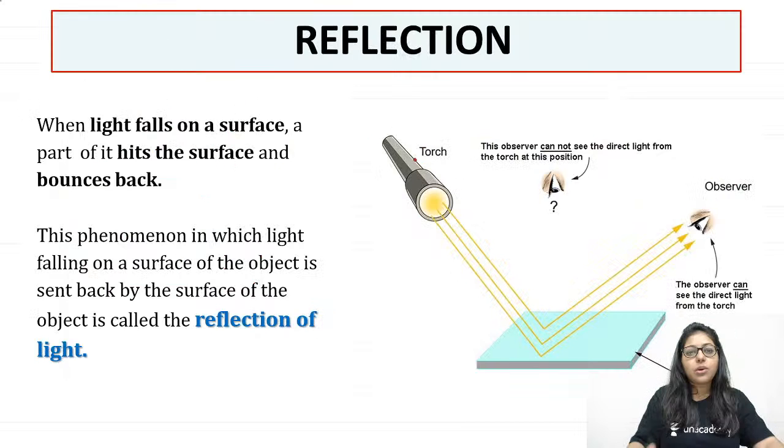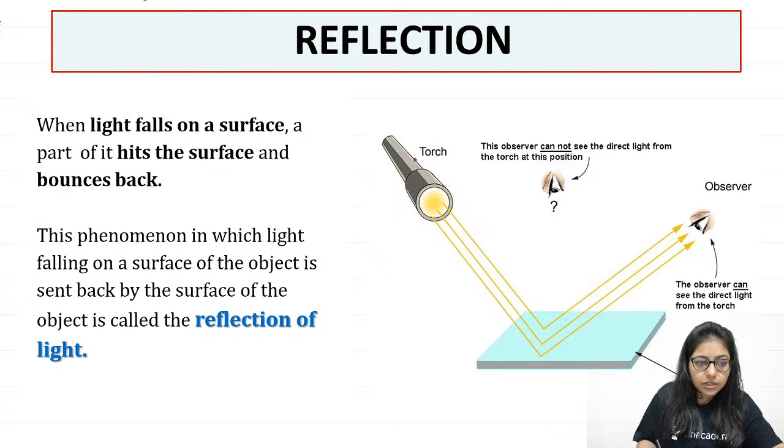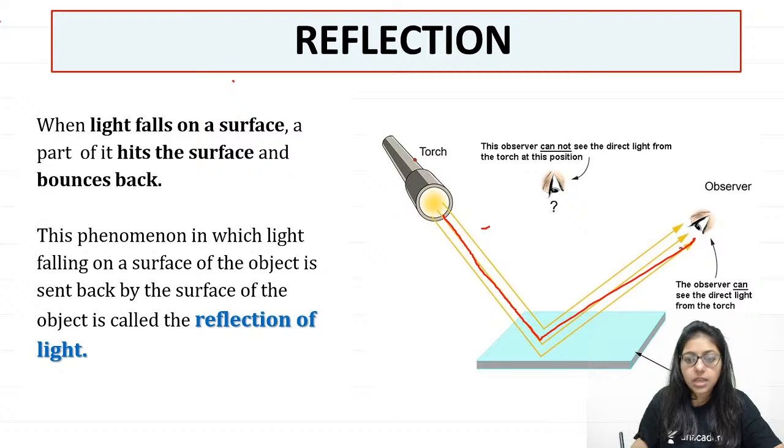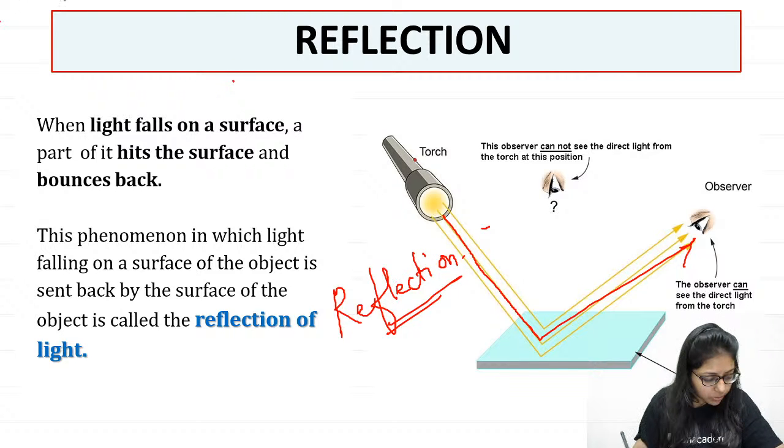So now, when light falls on a surface and a part of it hits the surface and then bounces back, this phenomenon of light, bouncing back of light, is called reflection. Alright, what do we call it? We call it, hi Nampreet. Alright, it is clear. So we call it reflection, right?